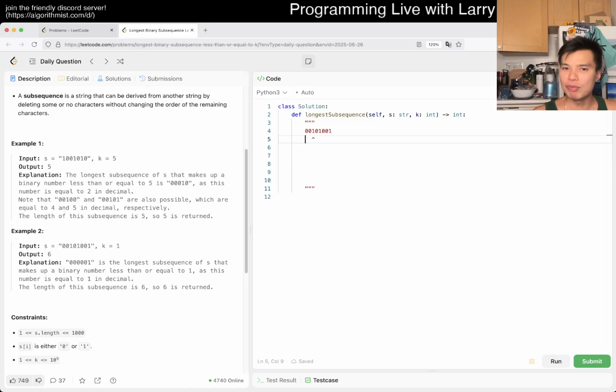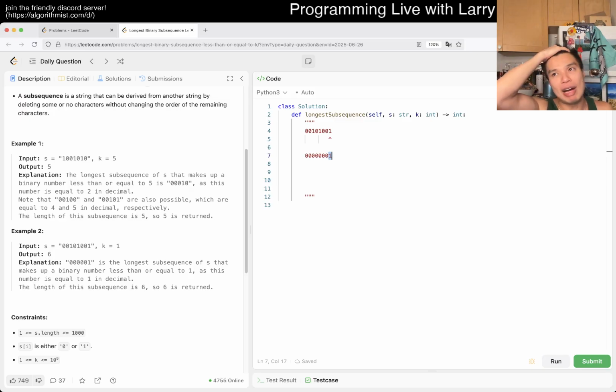But if we go from right to left, let's say we have this 1. Okay, well, our current number is 0. So if we take this 1 and then we keep taking zeros to the left, well, what happens? It still doesn't change the number, right? This number is still 1, which is still under k. I don't know if that makes sense, but I think there is some sort of an invariant feeling there. Still, right now I don't have a proof or even an inkling of whether that's right, but that's an idea that I'm playing around with.